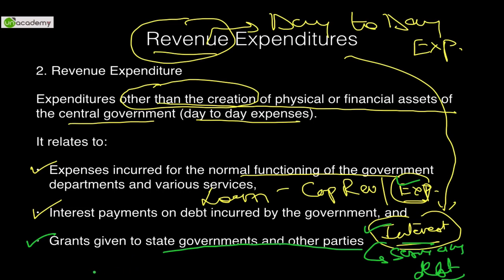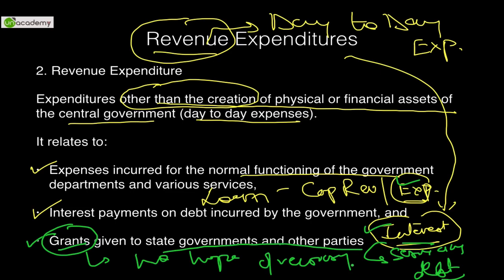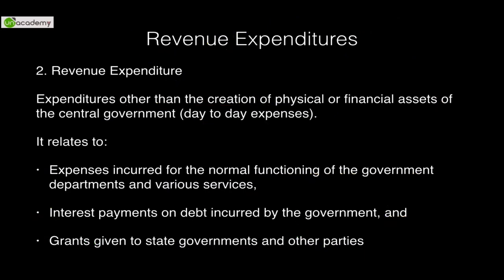Grants are those kind of funds which are given with no hope of recovery, which is why they are known as grants. You will never get them back. Loans are something that you will get back, but grants are something that you will never get back. So grants are given to state governments. It is also a kind of expenditure charged on the public exchequer. Hence, all these three types of examples are classified under revenue expenditures.